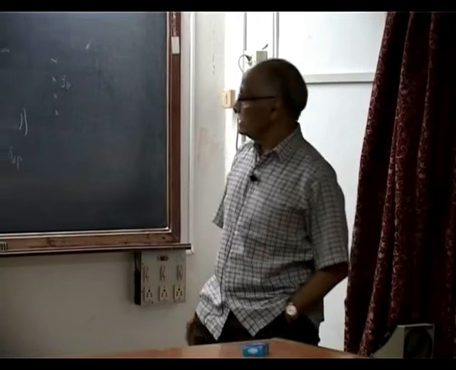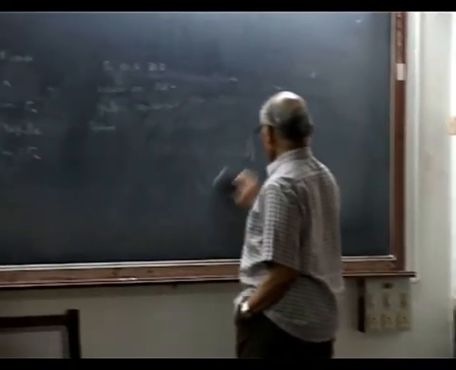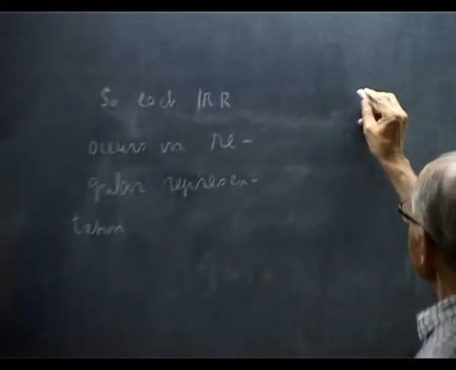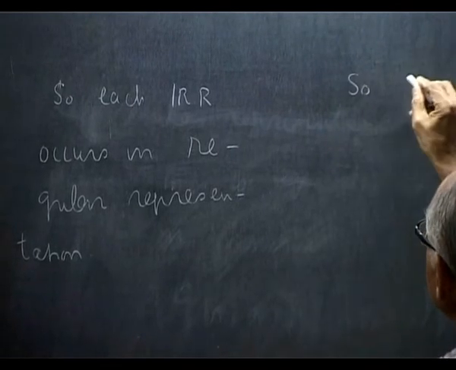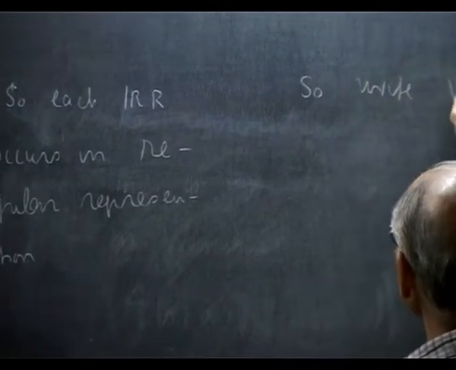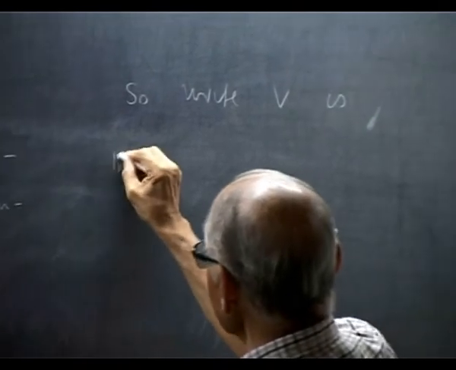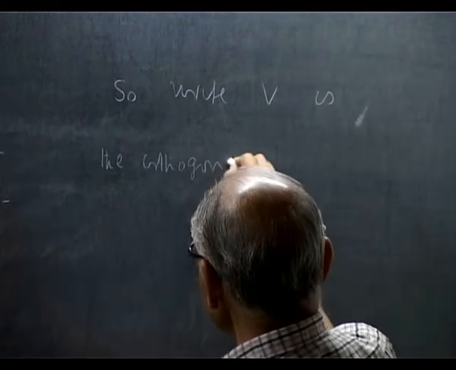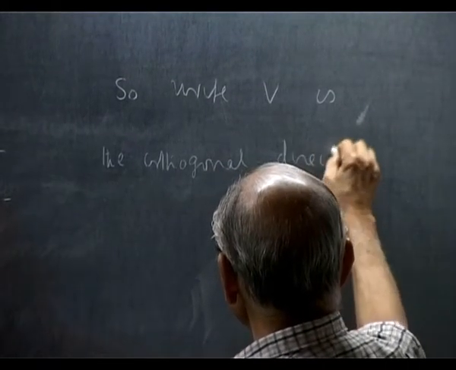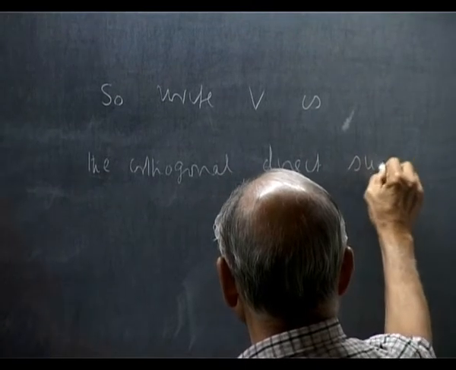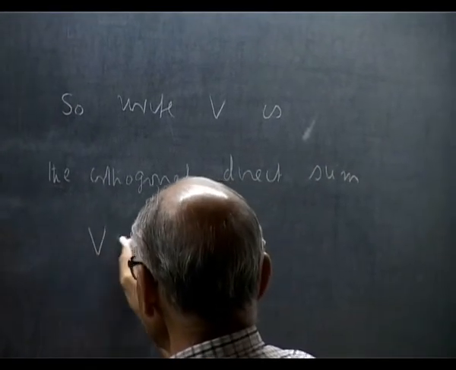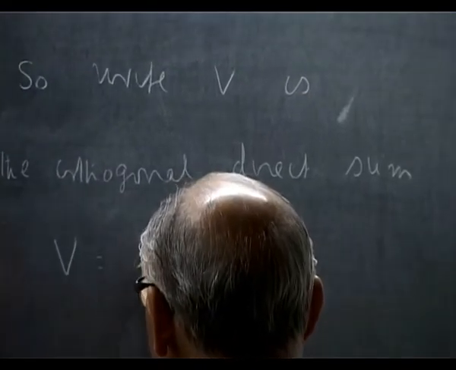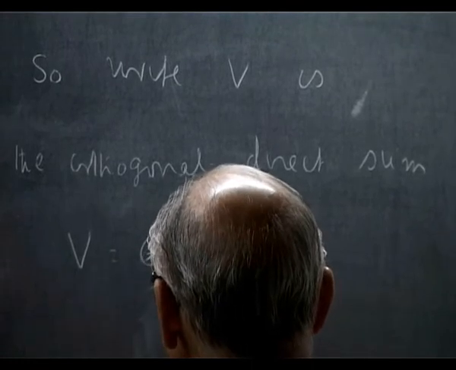Now let me do another thing. Write V as the orthogonal direct sum of V sigma alpha.